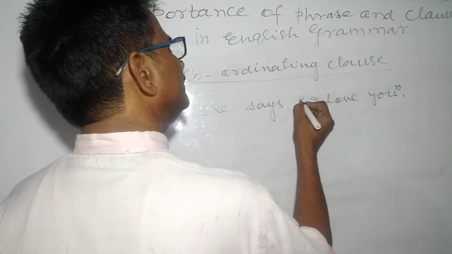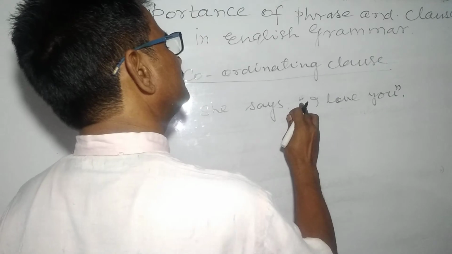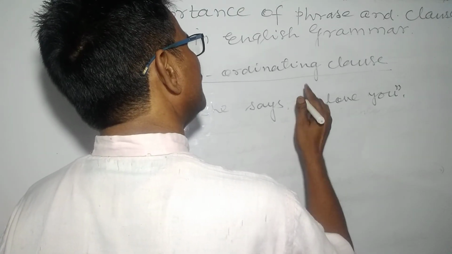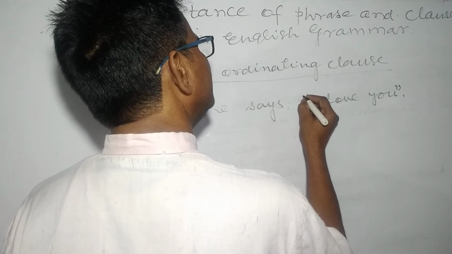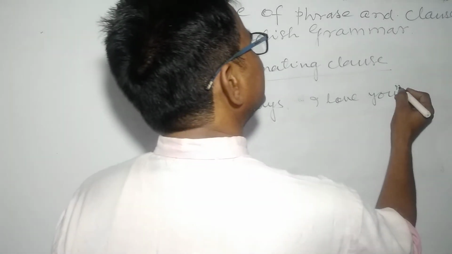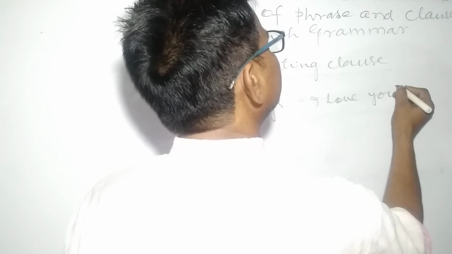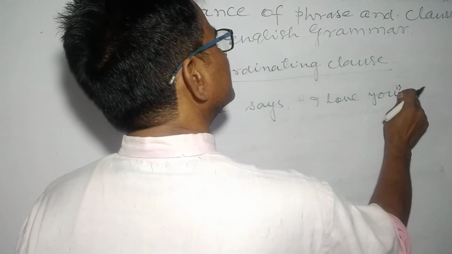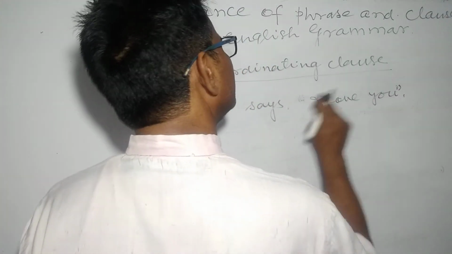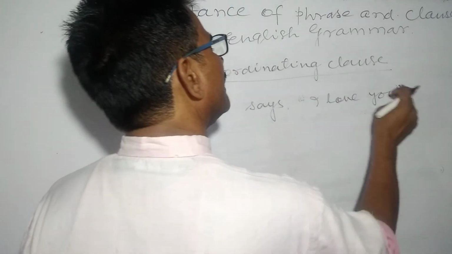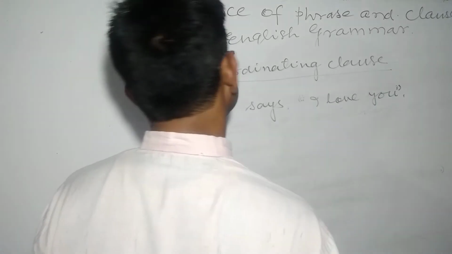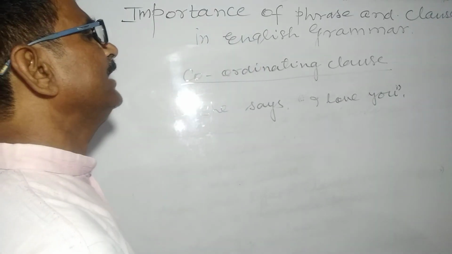Students, know that inverted means opposite. In a comma, the head is below and the tail is up, but here the tail is below and the head is up. This sign of the inverted comma is also opposite to each other. So she says I love you.